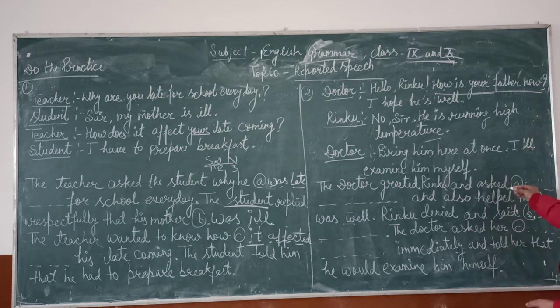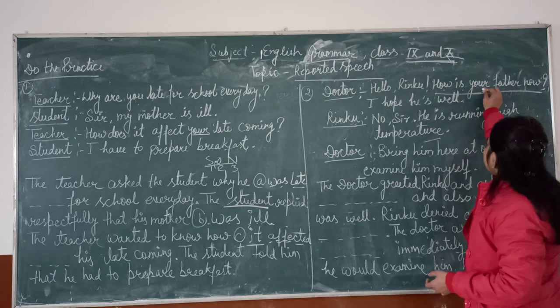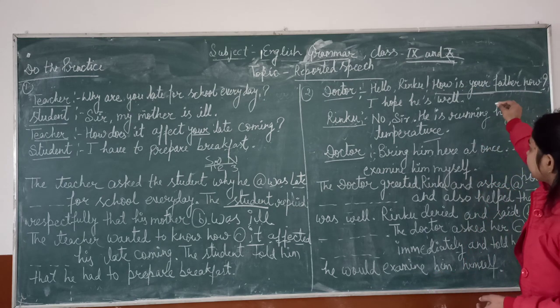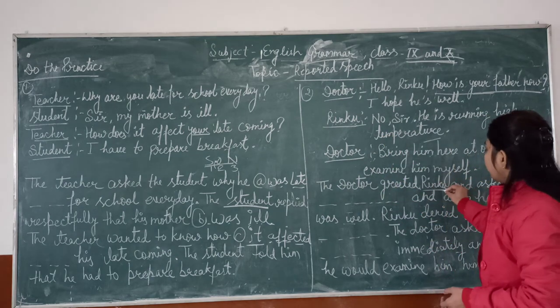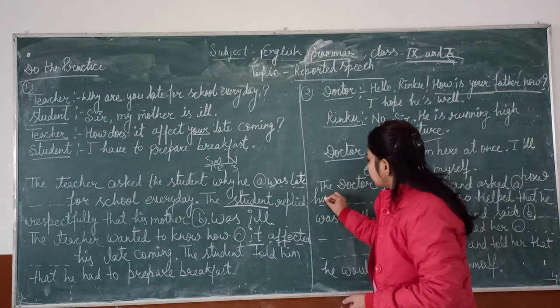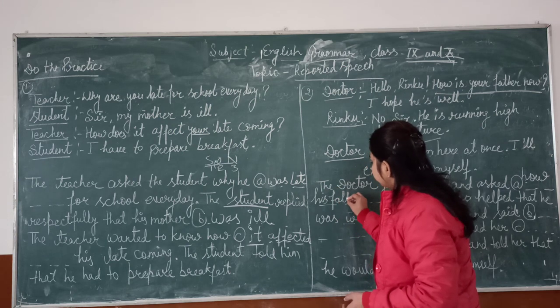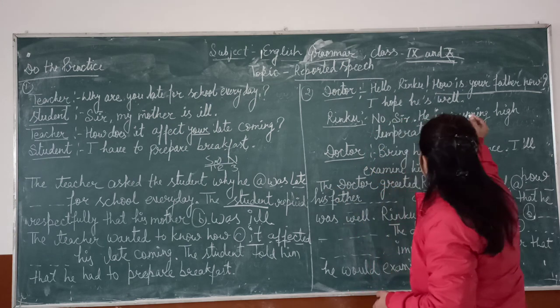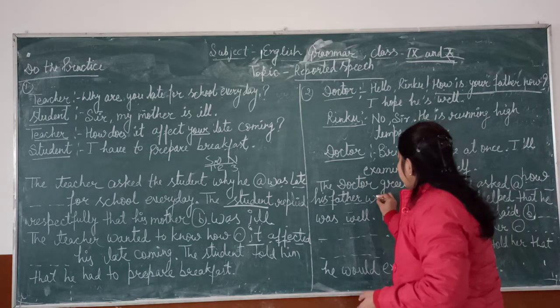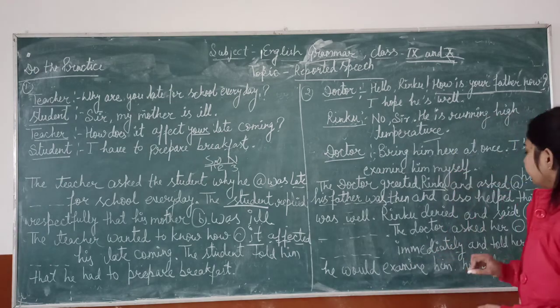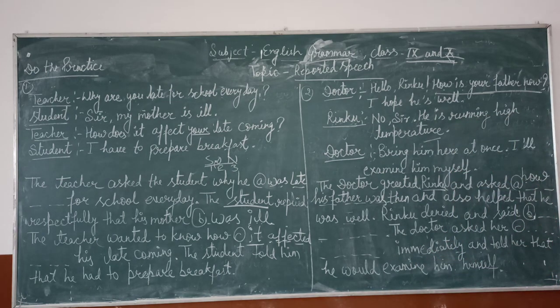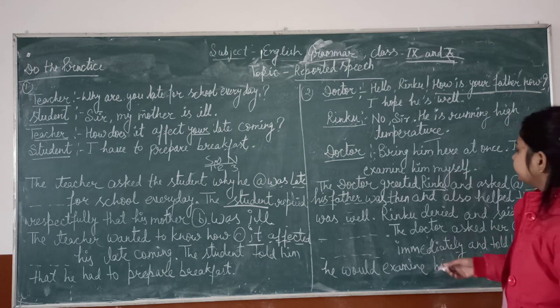Rinku and asked, how, the connective is how. Your will be changed into the object, Rinku, then his father. Is will be changed into was, and now will be changed into then. Okay, and also hoped that he was well.